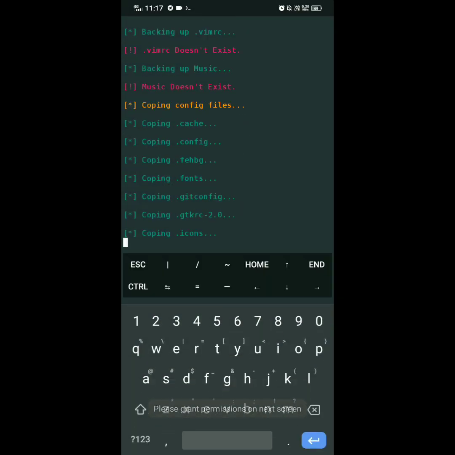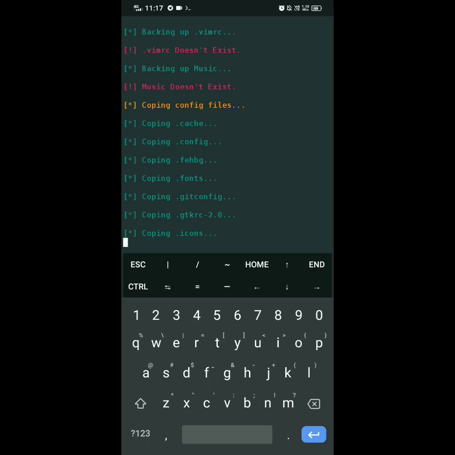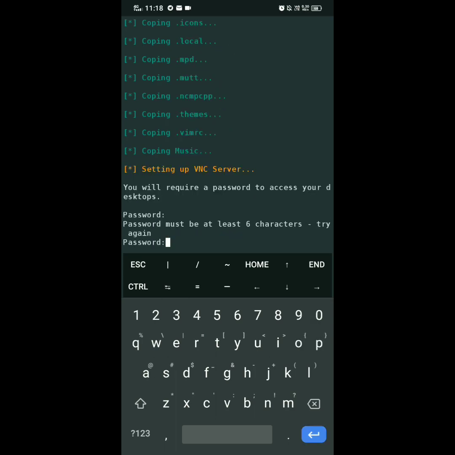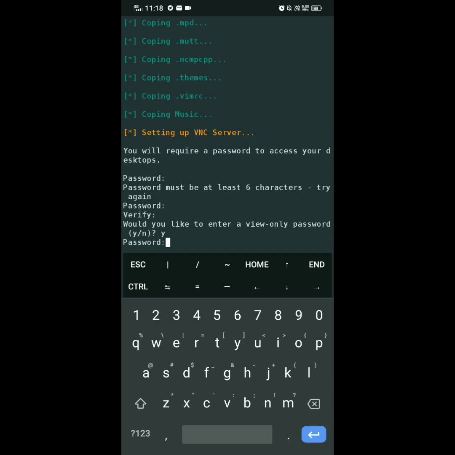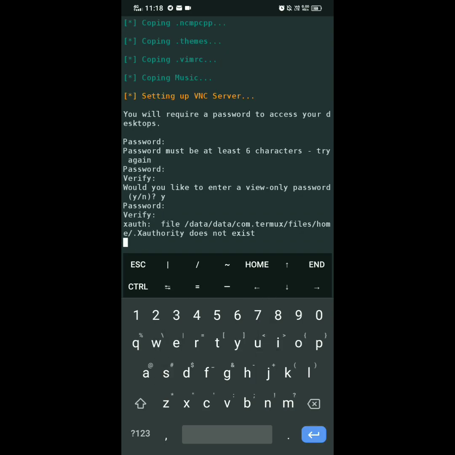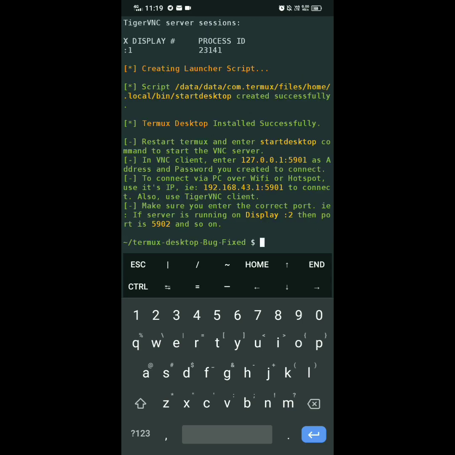Click Allow. Set VNC password. If you have a laptop, use that IP address and port number in your laptop's VNC viewer, and you can use the Termux desktop on your laptop.